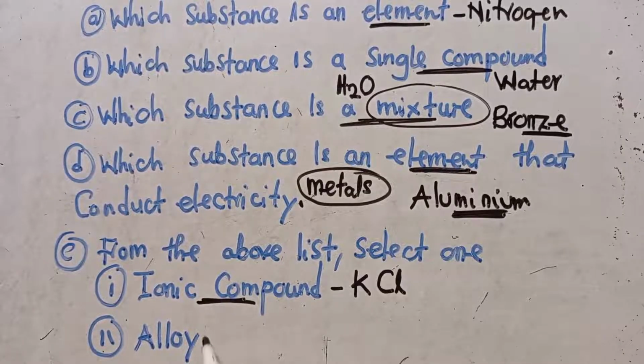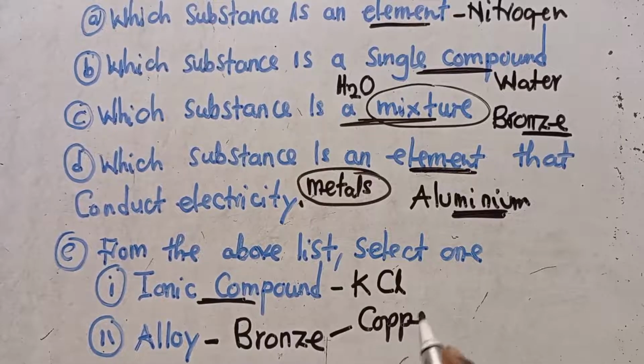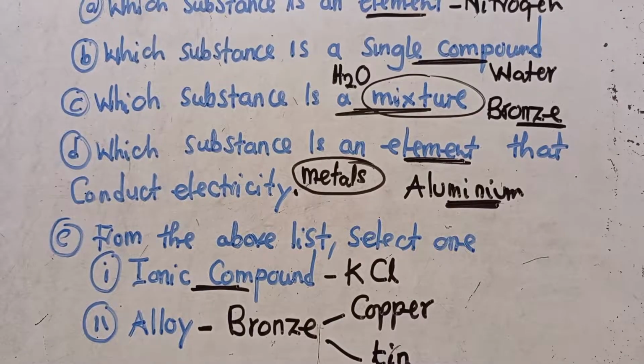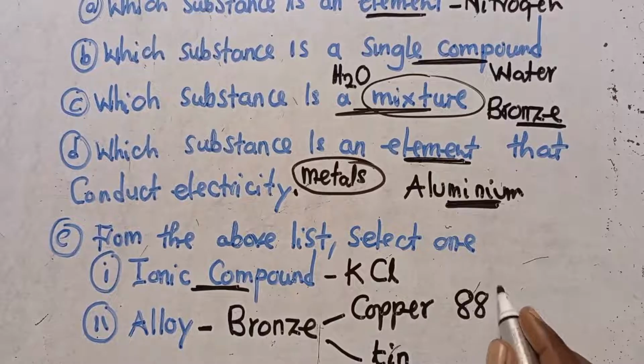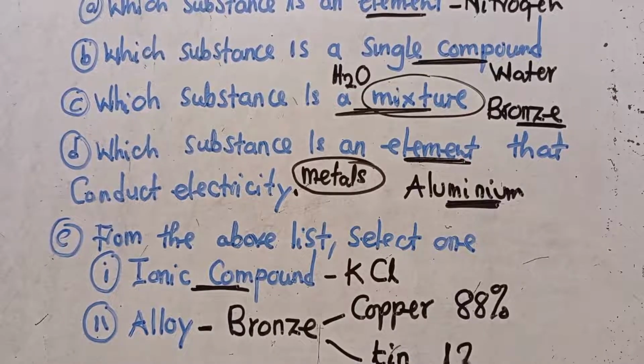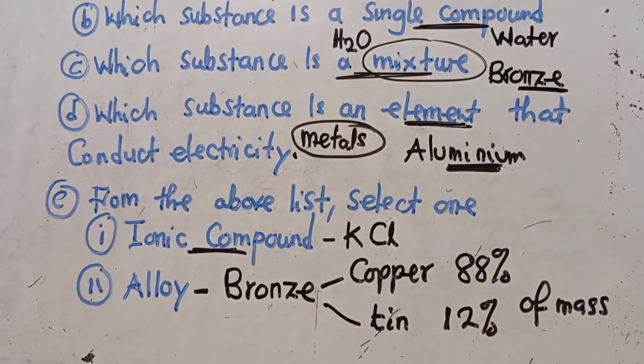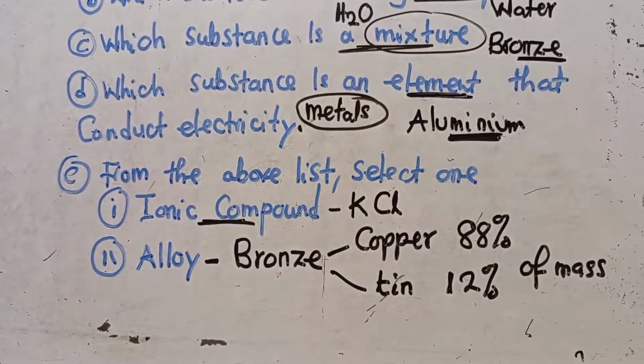Potassium chloride. Which one is an alloy? An alloy, we know that it is bronze. And you need to know that this is an alloy that contains copper and tin. You discover that copper is 88%, while tin is 12% of mass. All these things, you are supposed to know them. Hope you've seen how I've answered this question and I've helped you revise through some of the exam questions. So this is how you are supposed to answer questions in an exam.